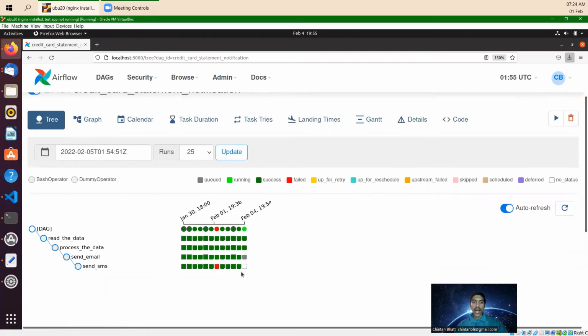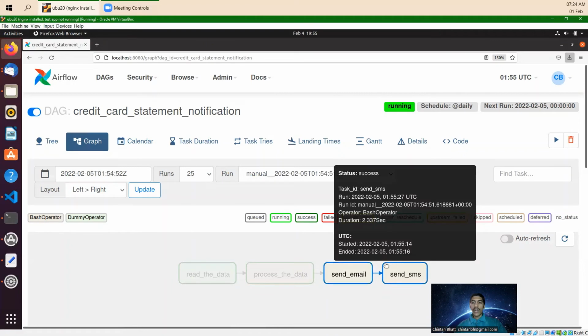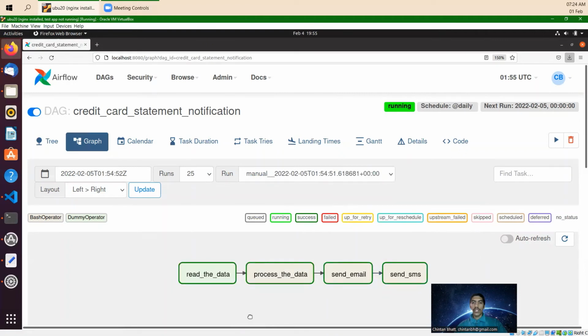We can also see the graph. So let's go to the graph here. You can see the tasks and dependencies, right? All indicate a green border. You can see the manual run. If this is the manual run, all green borders mean success. So all tasks were successful. This is how you can see the status of all your tasks.